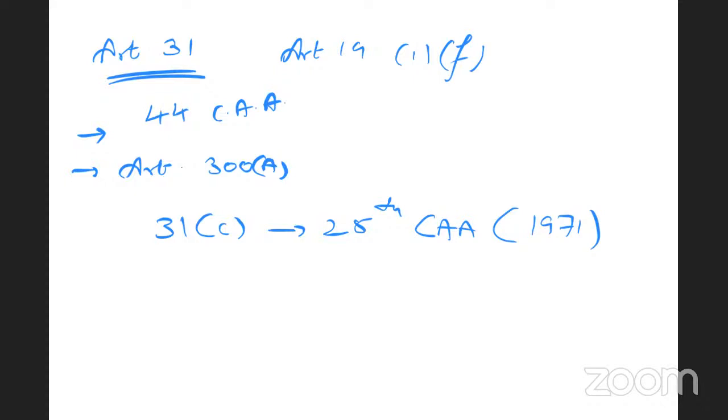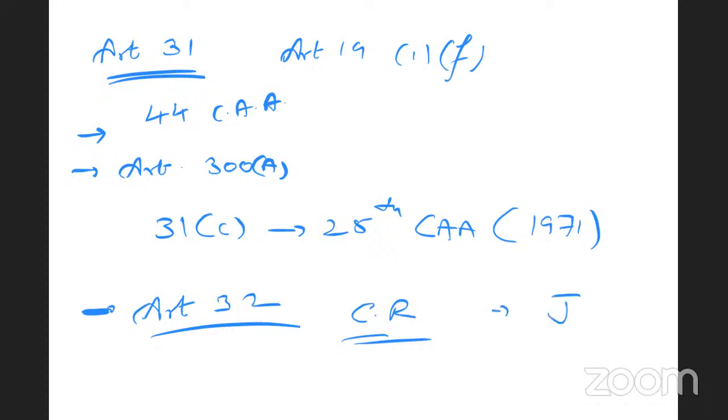Then let us discuss Article 32. Under Article 32, the right to constitutional remedies is provided. So it provides for judicial review power. Article 32 gives the power to the courts for judicial review. That is, the remedy will be in the form of writs enforced by the courts, usually the Supreme Court. The writs are called privileged or prerogative writs. Prerogative writs can only be issued by the Supreme Court.